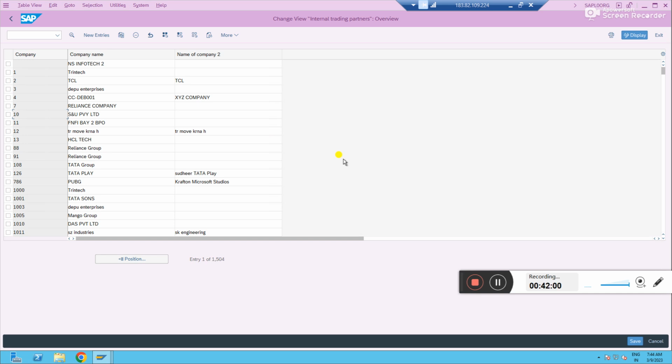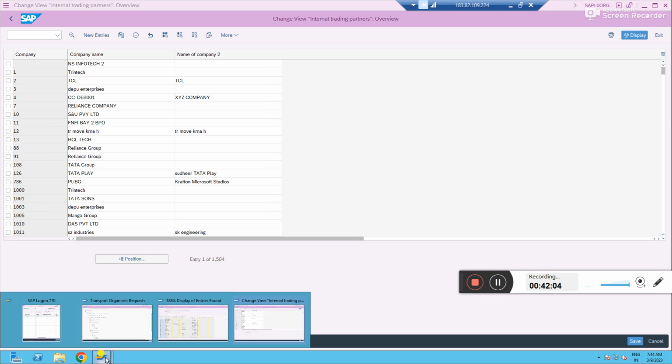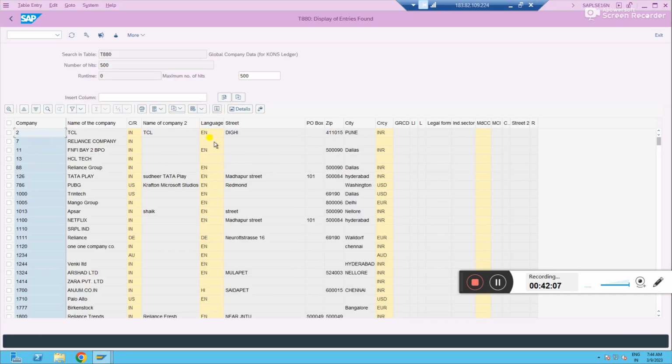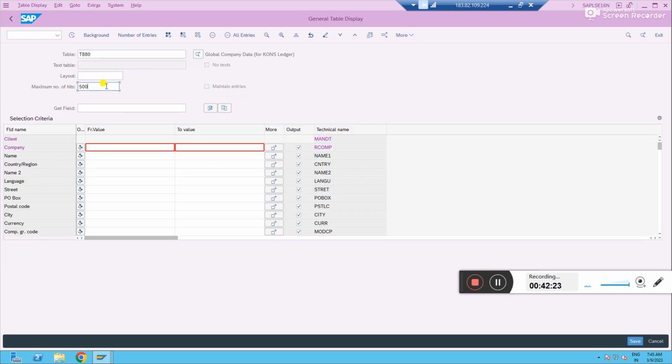Detailed information we cannot extract into Excel, right? Yes, sir. But if you know a table, this is a table. The table is giving all the information. It's giving a company, it's giving names. Whatever information you fill, everything is coming, and it is giving the entire company codes list also, right? How many company codes you have? It's giving the maximum hits.